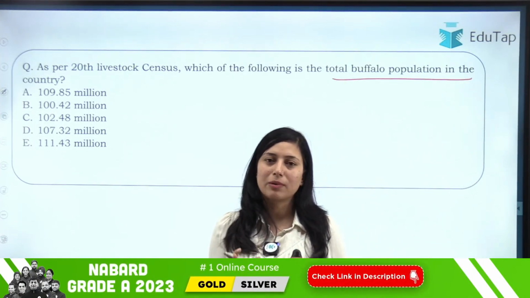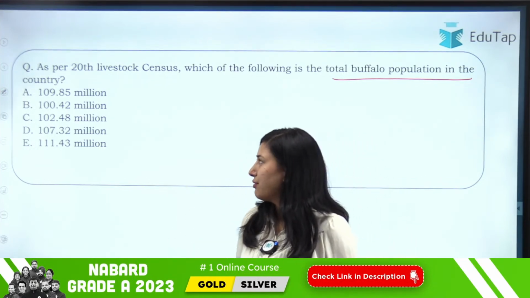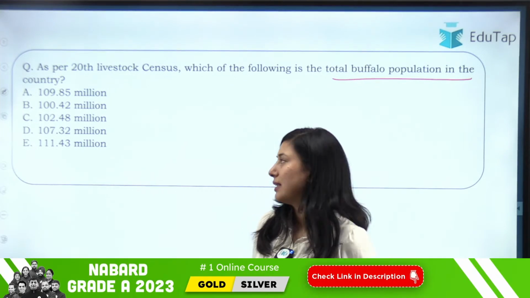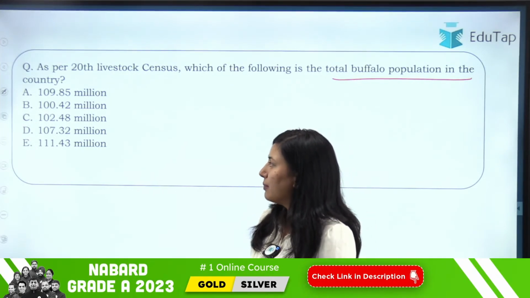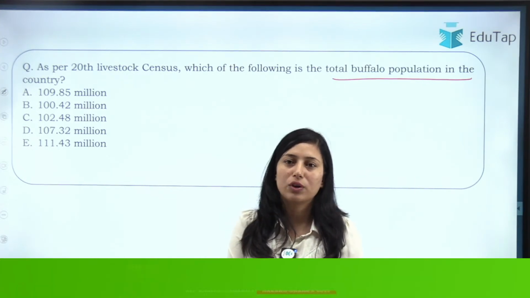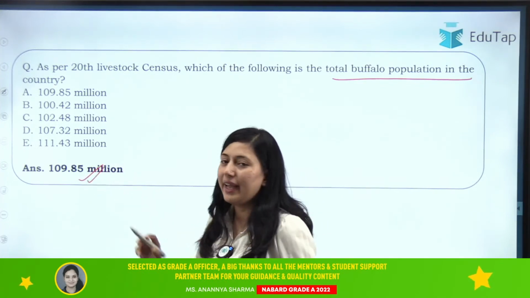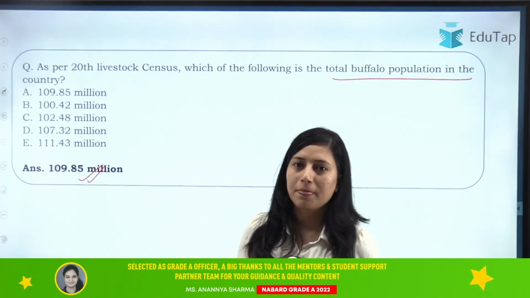We have discussed the population of different livestock. Your options are 109.85 million, 100.242 million, 102.48 million, 107.32 million, 111.43 million. So what will be the right answer? Yes, I can see the right answer, that is 109.85 million. Clear?